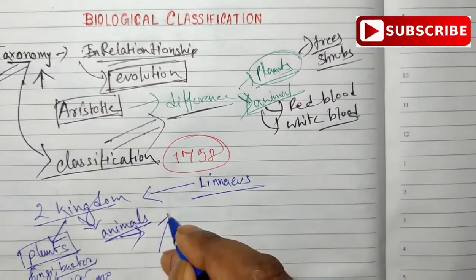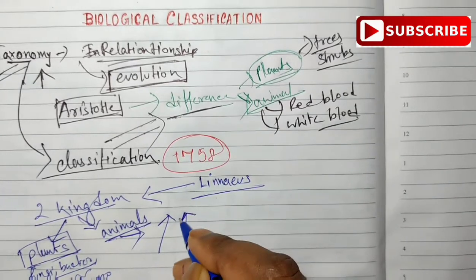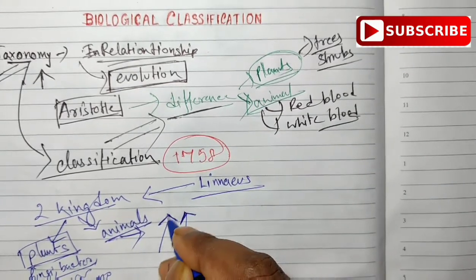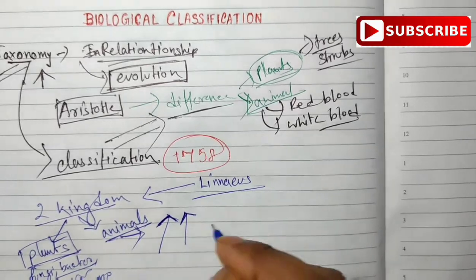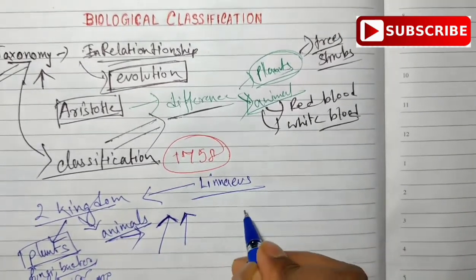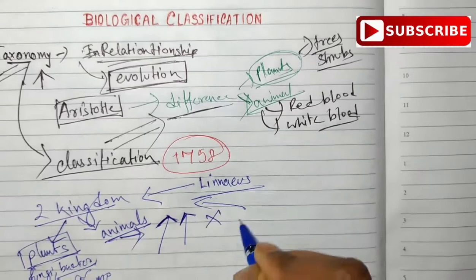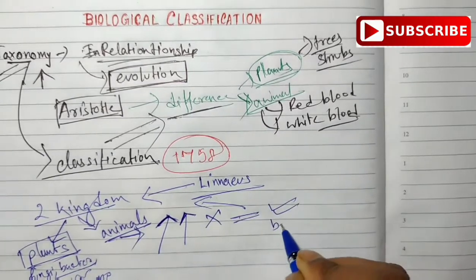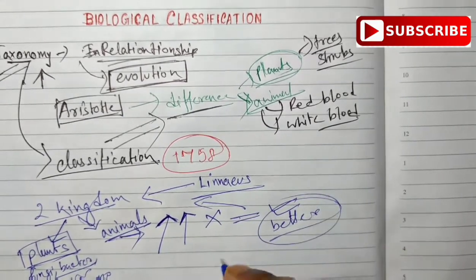So there was a need, because the system of classification was not proper, मतलब ये classification system proper नहीं थे, so we need to make a better system of classification.